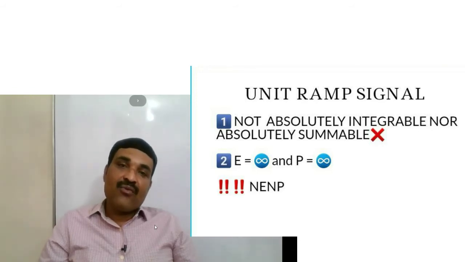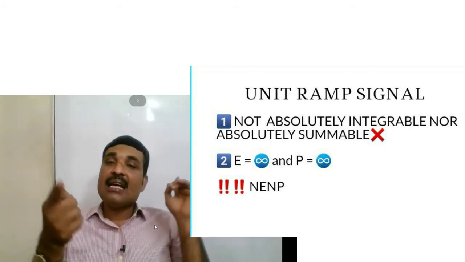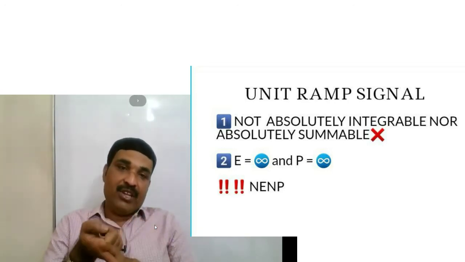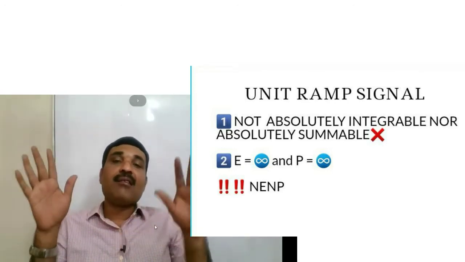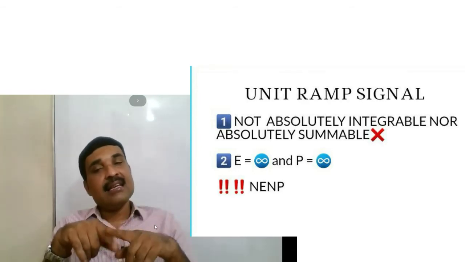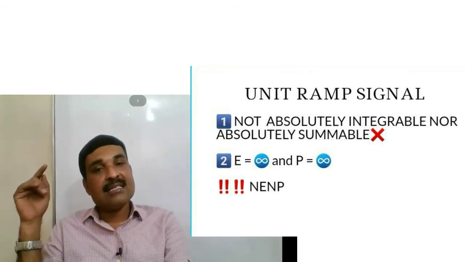Or we can also find the energy and power of the signal. For a unit ramp signal, the energy is equal to infinity and the power is also equal to infinity. Both energy and power are infinity. So this is also an NENP, that is, neither energy nor power signal.